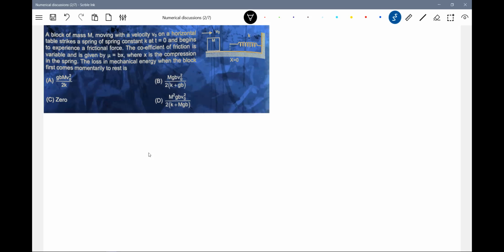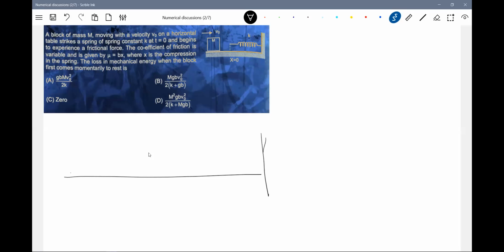I think this terminology is very important here. How to calculate that? How much distance the block will move, we don't know. That has to be determined. What I do is make a rough diagram.